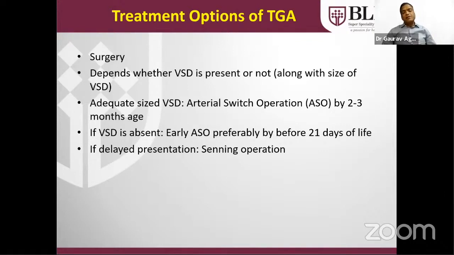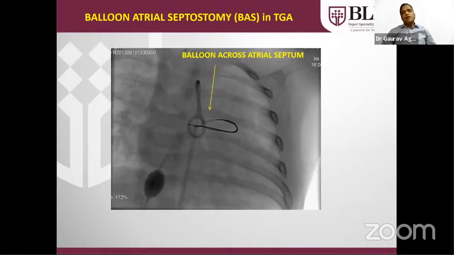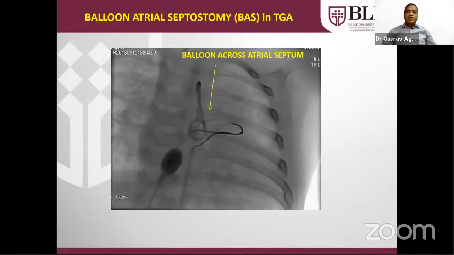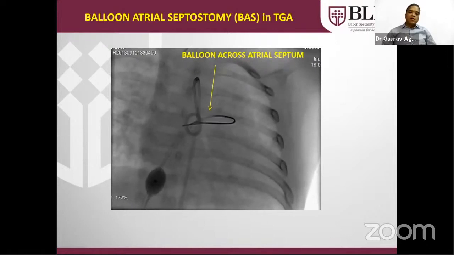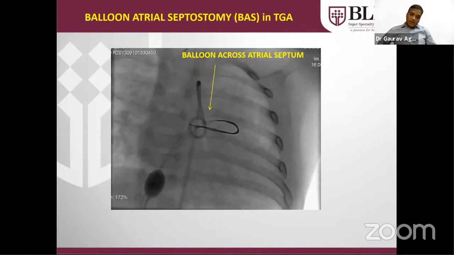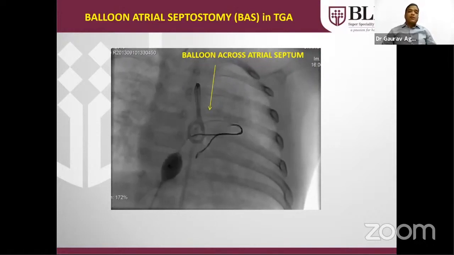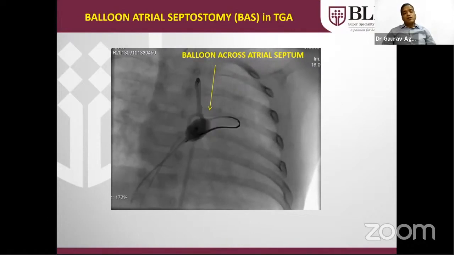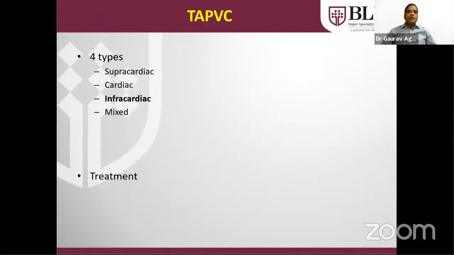If the patient presents late, the patient has only one choice, that is the Senning operation, in which the pulmonary venous and systemic venous baffles are created to the respective ventricles. Role of intervention in TGA: only ballooning of the atrial septum can be done whenever there is no VSD, the PDA is closed and the PFO is small. You should not use prostaglandin in such a situation because the increased pulmonary venous blood flow will not have any benefit on the right side to supply the body. So balloon septostomy has to be done to increase the size and palliate the patient.